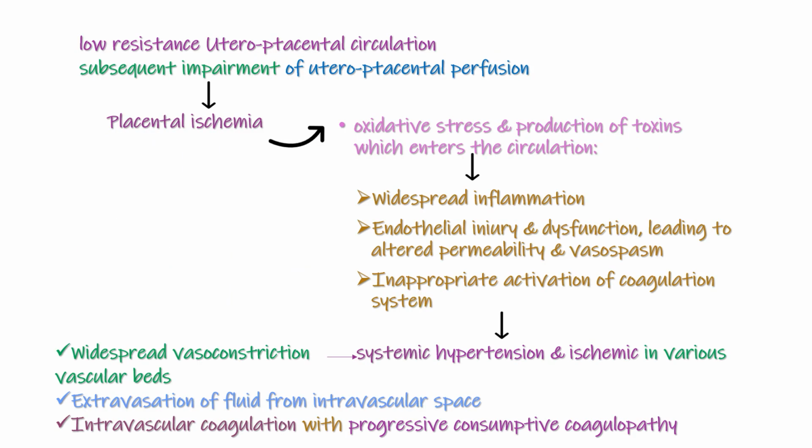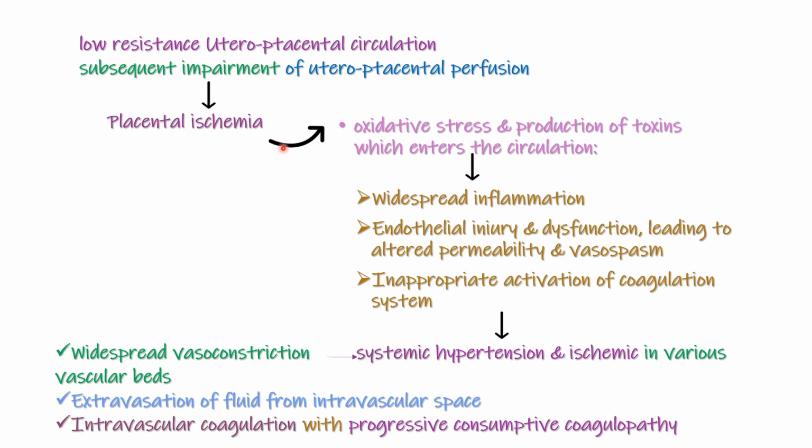For us to remember the pathophysiology of preeclampsia, we'll go through this. Kindly note that HELLP syndrome is a complication of preeclampsia, so we need to have preeclampsia for us to develop HELLP syndrome. Preeclampsia usually develops because of low resistance uteroplacental circulation, and therefore there will be subsequent impairment of the uteroplacental perfusion, and this will lead to placental ischemia.